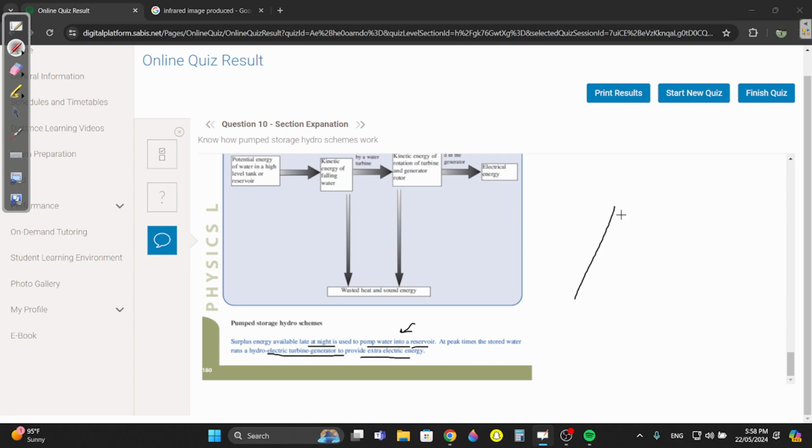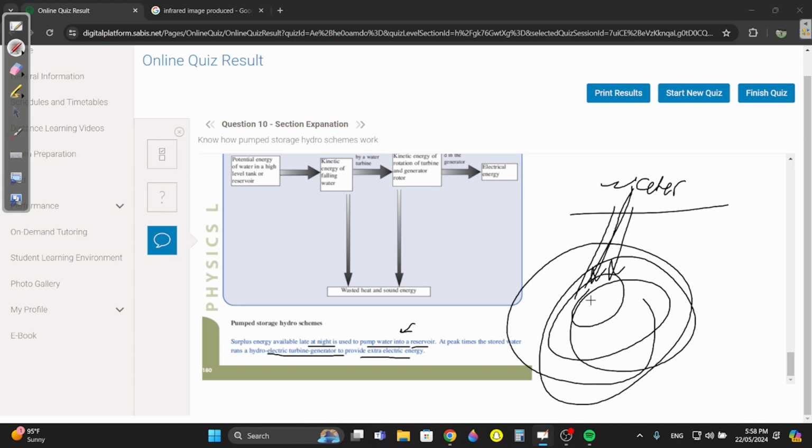Let's draw it again. Water, at night time, when we don't really need electricity, this is still flowing. It's still spinning my turbine. What it does with this extra electric energy that is produced at night is take this water and pump it back up to the top. So the next day, in the daytime, when it really needs the energy, it releases it down faster and produces more electric energy.